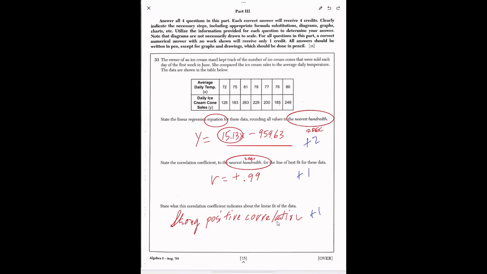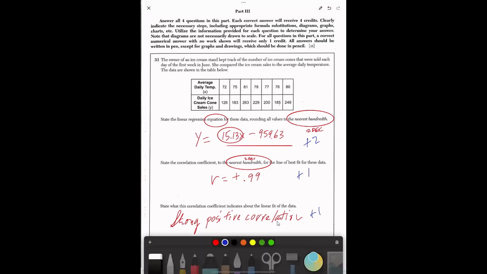All that means is when the temperature goes up, the number of ice cream sales is going to go up, because as it gets hotter outside, more people like ice cream. Conversely, when the temperature goes down, the ice cream sales are going to go down. If it's really cold outside, nobody wants to eat ice cream, right? So that's what you should see. It's a positive correlation because when this variable goes up, this variable also goes up. That's what it means to be positively correlated.